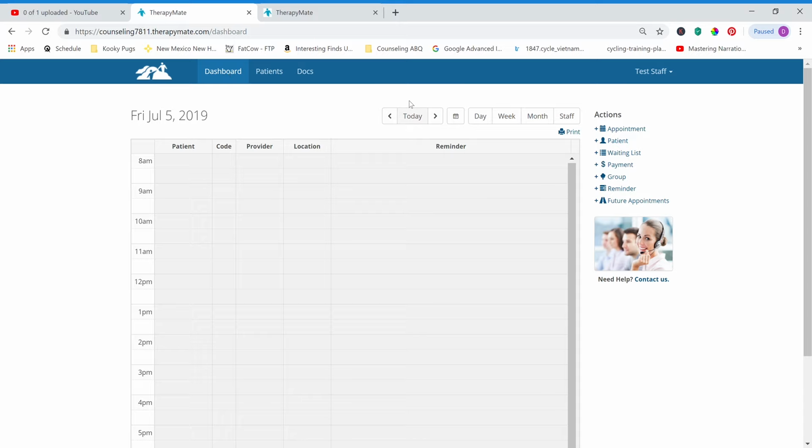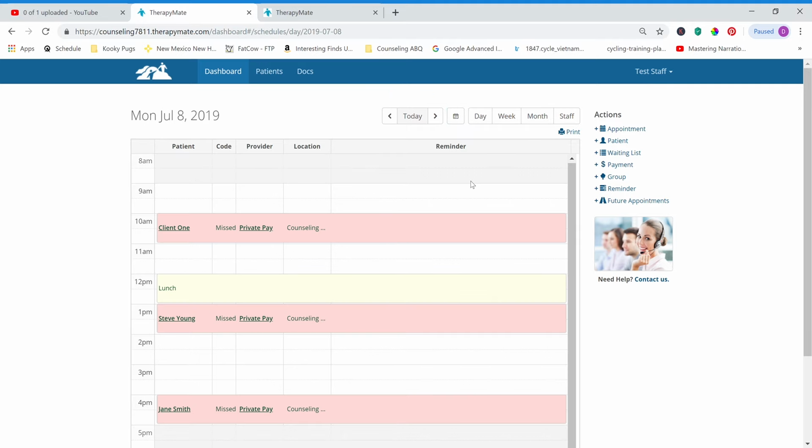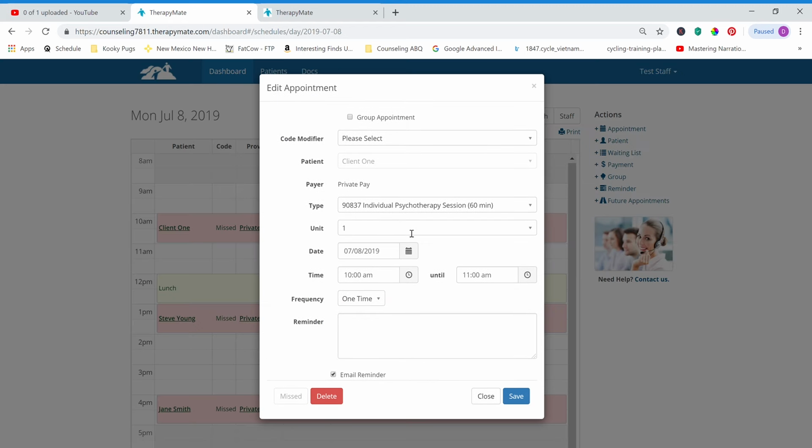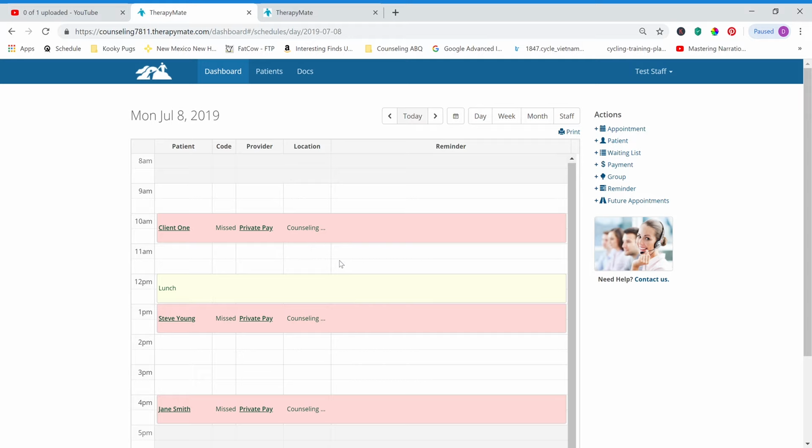So let's go back, and I want to look at one of those one more time. And let's look at client 1. And I'm going to ask you to make sure when you cancel an appointment, hit missed. If you hit delete, what happens is that file gets totally removed from the calendar.